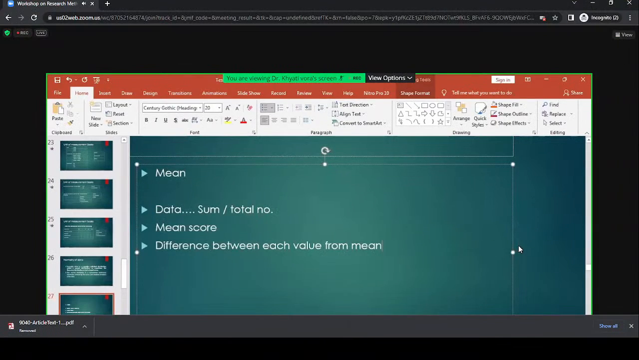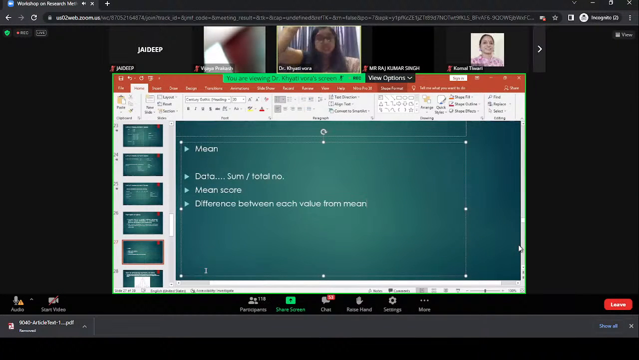But if your data has a huge distance, your mean score says 70 and the student has scored 25, the difference between the values is so huge. How can you represent that unit in your data then? Then that data is not homogeneous data. That's how we predict the homogeneity.